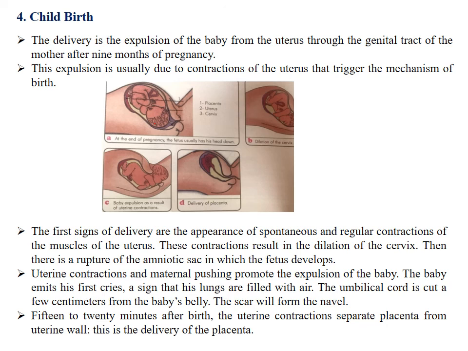The baby emits his first cries. It's a sign that his lungs are filled with air. The umbilical cord is cut a few centimeters from the baby's belly. The scar will form the navel. 15 to 20 minutes after birth, the uterine contractions separate the placenta from the uterine wall. This is the delivery of the placenta.